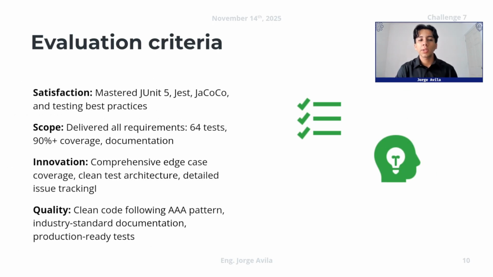Now we have the evaluation criteria. The satisfaction of the challenge is to master JUnit 5, Jacoco, and testing best practices. Also the scope: deliver all requirements of this challenge, 64 tests, and more than 90% coverage, and also the documentation that I have in my GitHub repository. Talking about innovation: comprehensive edge case coverage, clean test architecture, detailed issue tracking. Talking about quality: clean code following the AAA pattern, industry standard documentation, and production ready tests. All the documentation is in my GitHub repository.